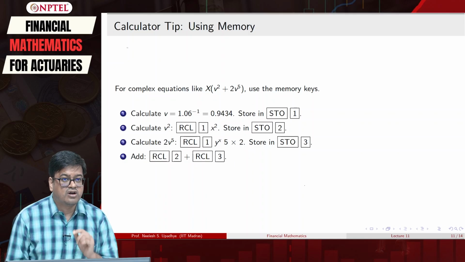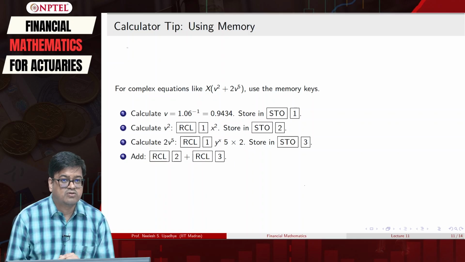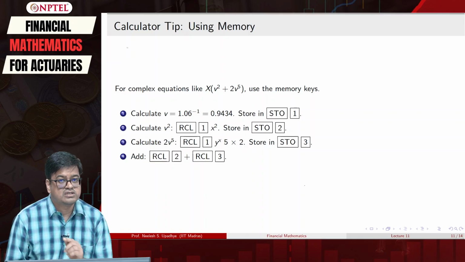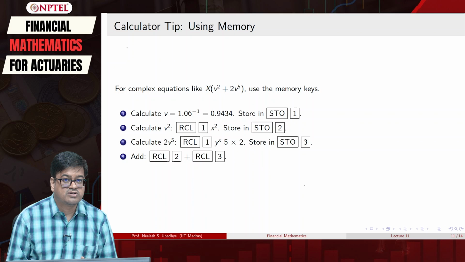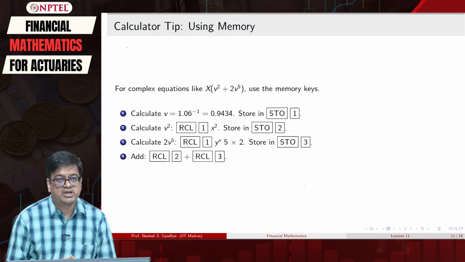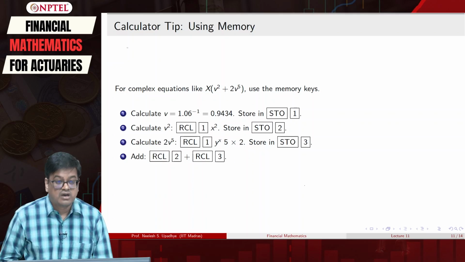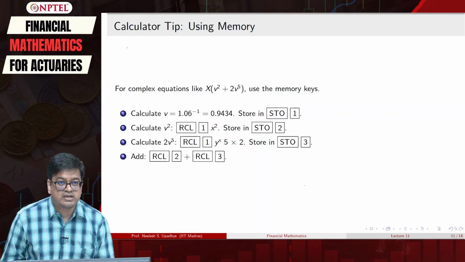Recall 1 again, use the x raised to y function in your calculator, which is at the top, and multiply the output by 2 and store this output in 3. Then you simply recall 2 and 3 and sum them. That can be done by recall 2 plus recall 3, and whatever answer you get will be your answer. So this is the calculator tip.